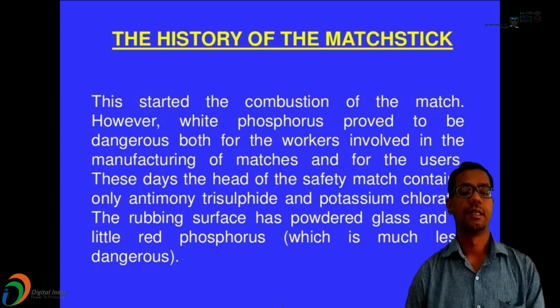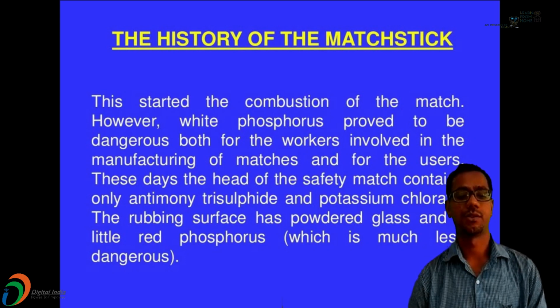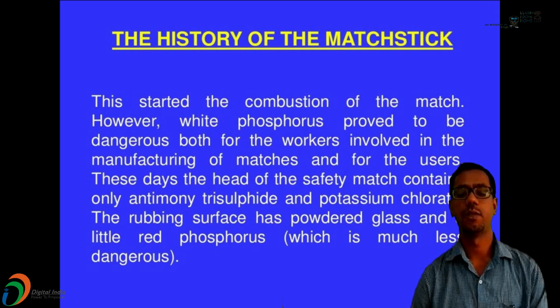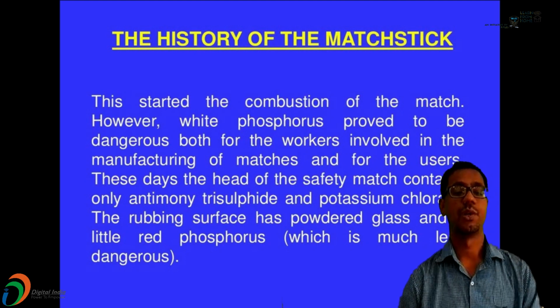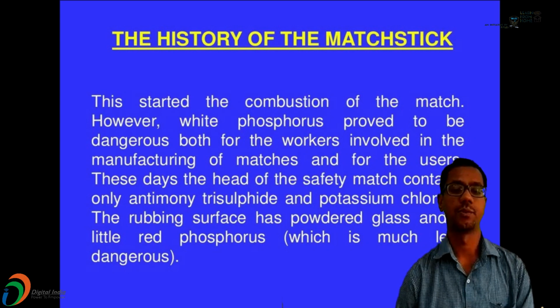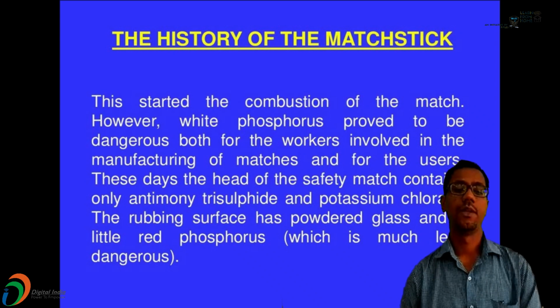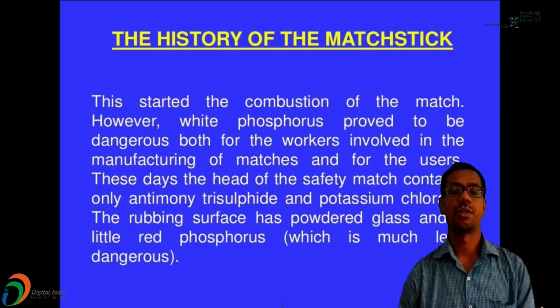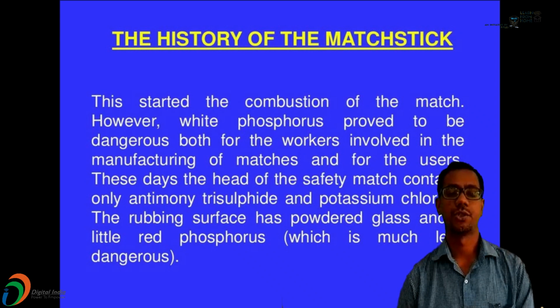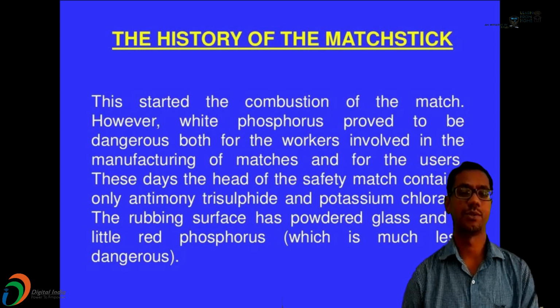So that's why these days the head of the safety match contains only antimony trisulfide and potassium chlorate; white phosphorus is completely omitted. The rubbing surface has powdered glass and a little red phosphorus, which is much less dangerous compared to white phosphorus. When the match is struck against the rubbing surface, some red phosphorus gets converted into white phosphorus.